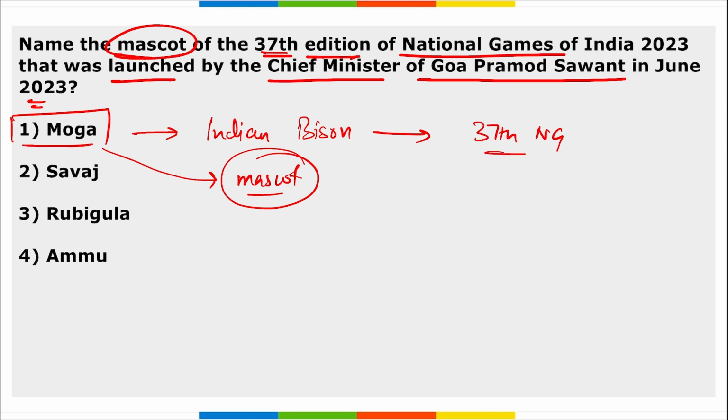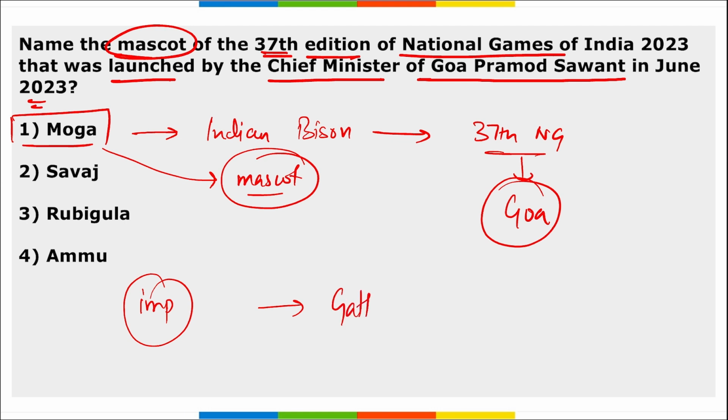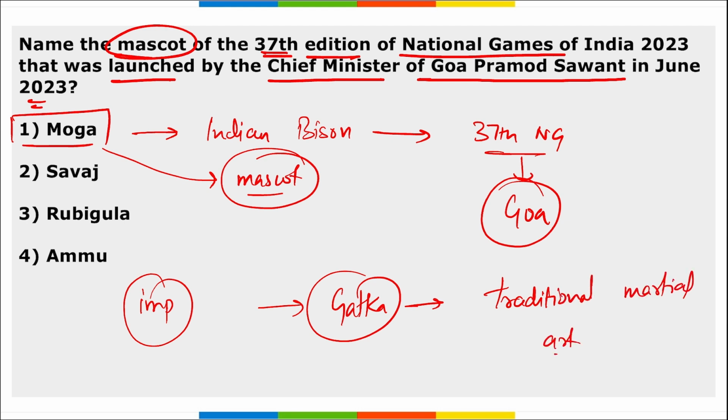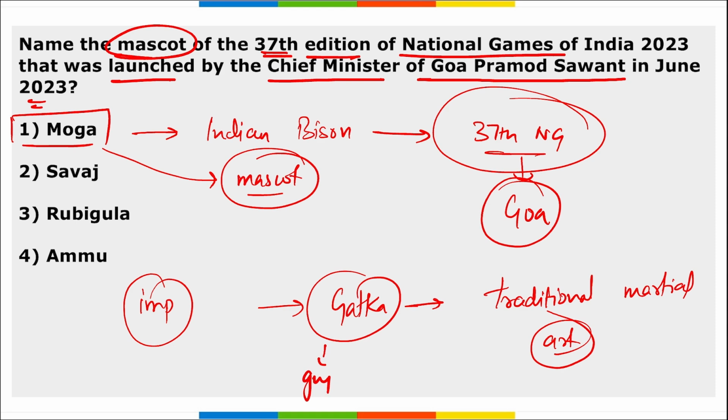The 37th edition of the National Games of India will be held in various locations in the state of Goa, right? This will also feature, remember, an interesting piece of information, Gatka. Gatka is a traditional martial arts sport that will be included for the first time during this 37th National Games in Goa. And this Gatka is associated with which state? It is associated with the state of Punjab.